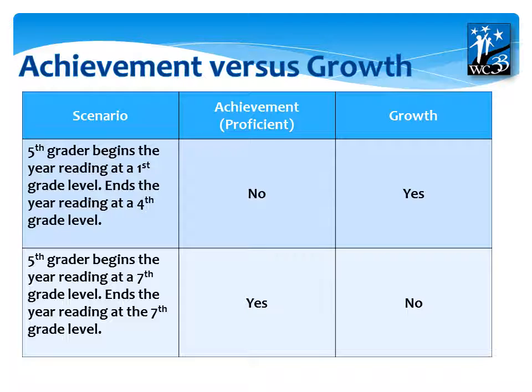The second scenario, a 5th grade student begins the year reading at a 7th grade reading level and ends the year reading at the 7th grade level. When looking at proficiency or achievement, they are definitely proficient because they are 2 grade levels above where they should be. However, when looking at growth, we see that they started the year at the 7th grade level and ended the year at the 7th grade level. Therefore, there has been no growth.